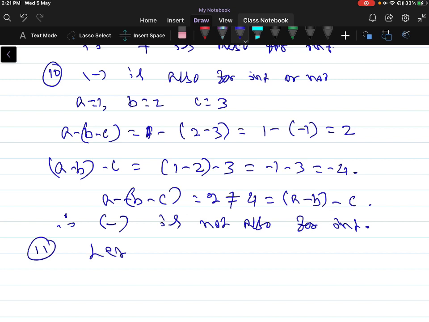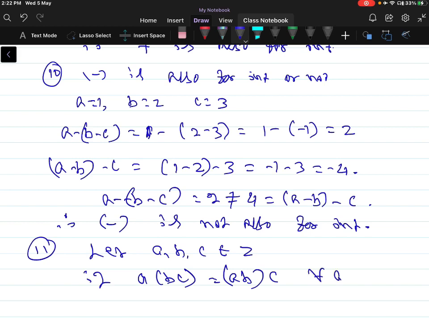Suppose let a, b, c belong to Z. If a into bc is equal to ab into c, and if it is true for all a, b, c belonging to Z, then we can say that multiplication is associative for integers.